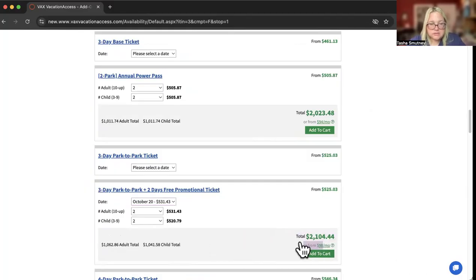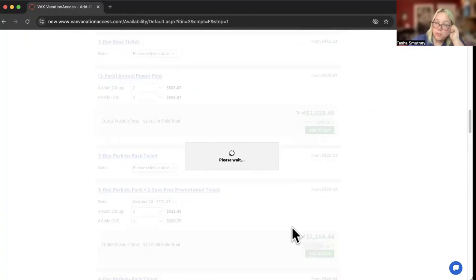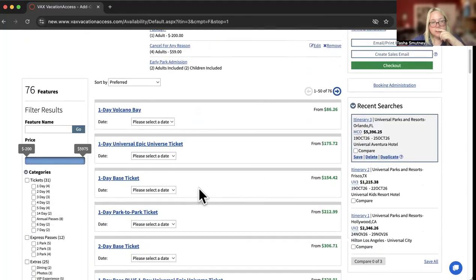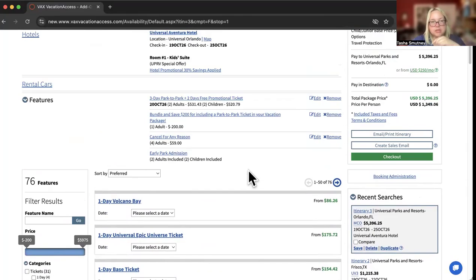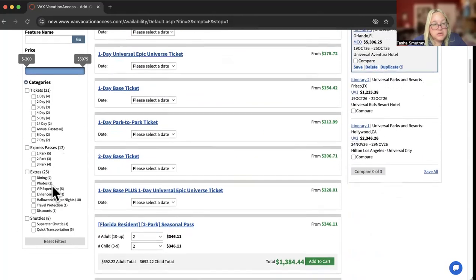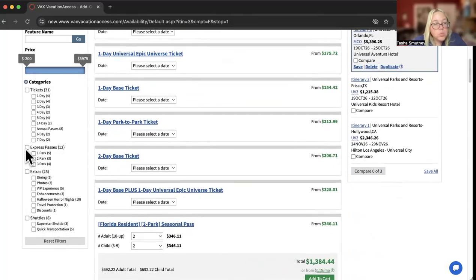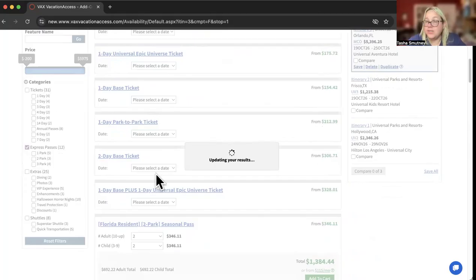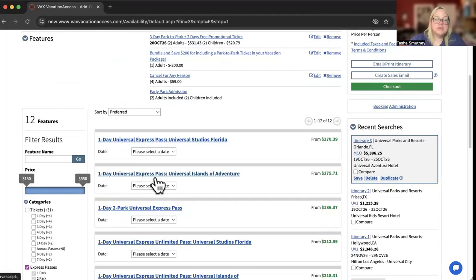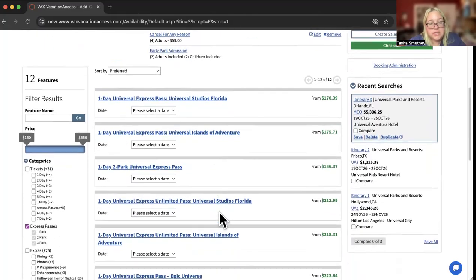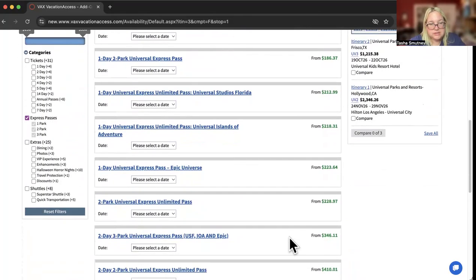I add the tickets. Now, if they want the water park, we have to do including Volcano Bay. So see how it has like, or they just want to go to Epic. We can also add in here if they want them, we can add express passes. Those are the free skip the line passes, right? Universal Express Pass is different than Unlimited Pass. Unlimited, they can ride every ride that has it as many times as they want. The normal one, they can ride just once every ride that has it.